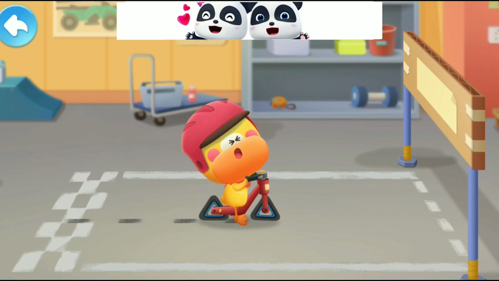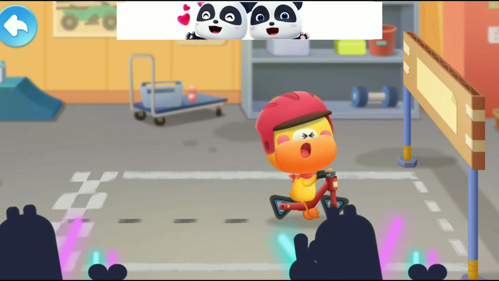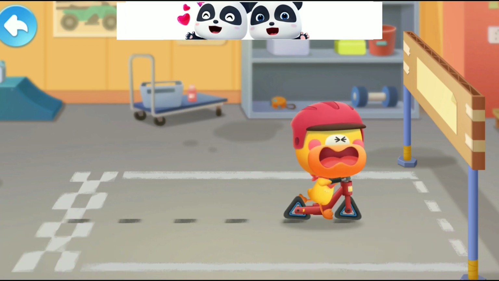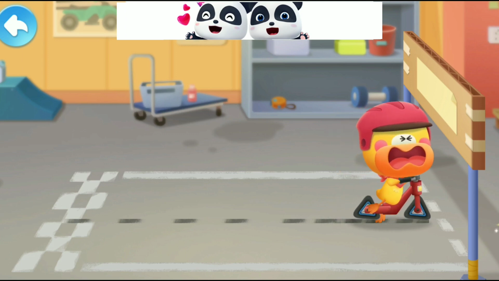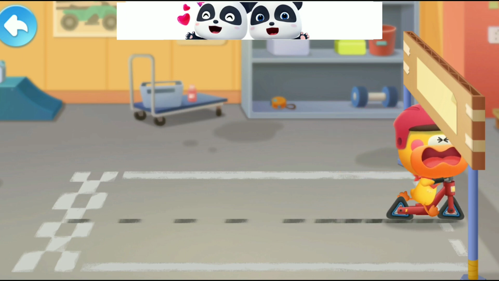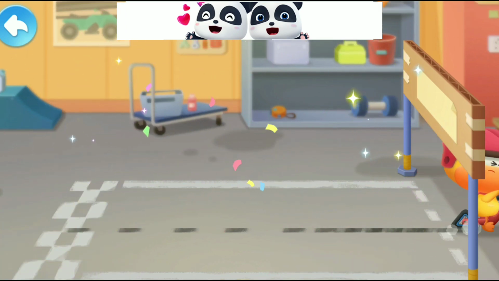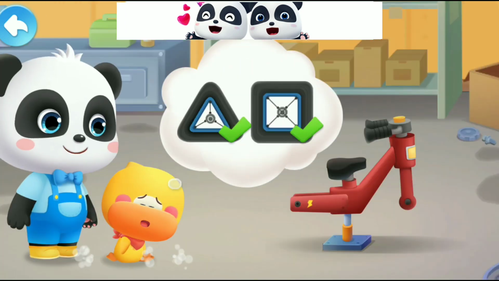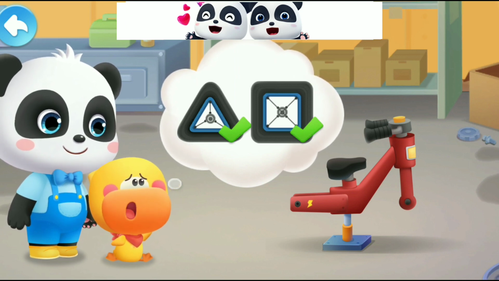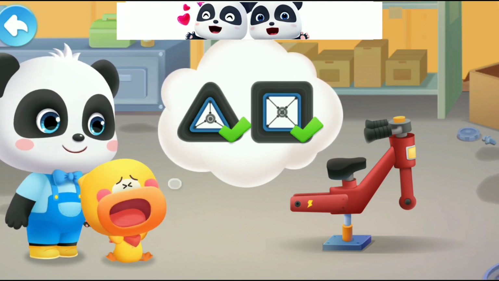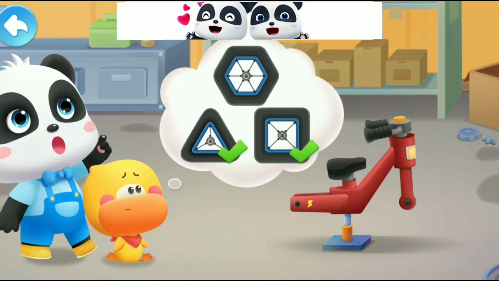The triangle wheels are so hard to ride. Phew! It's tiring to ride with triangle and square wheels. I don't want the wheels that tire me out. Maybe we can try different shapes.